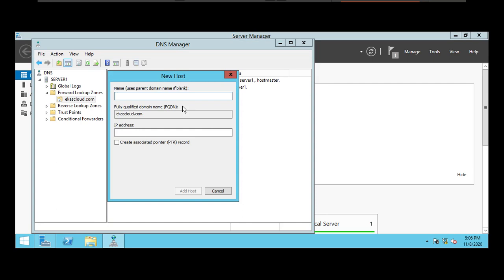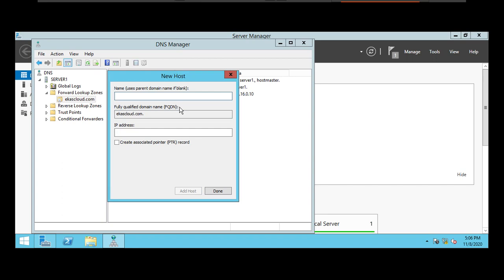You can have a DNS record like www, which is a type of record. This record points to an IP address, 172.16.0.10. I'm just adding a few records to understand what a secondary zone is and what a stub zone is.